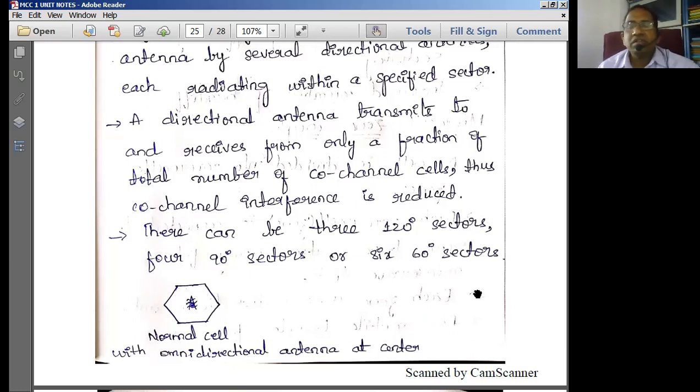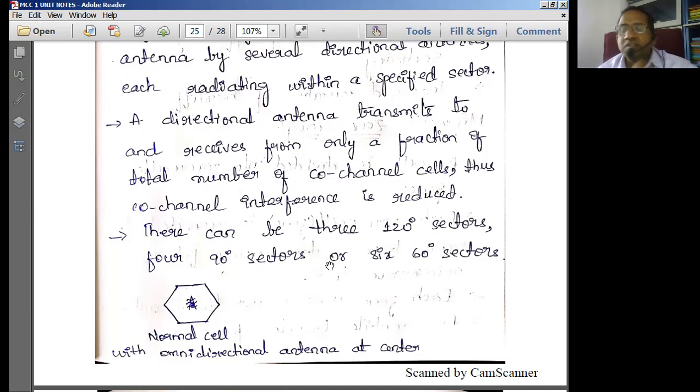We already discussed in antennas and wave propagation that a directional antenna transmits and receives only a fraction of the total number of co-channel cells. That means it radiates signal in a particular direction and receives signal from a particular direction. Take the Yagi-Uda antenna, basically a directional antenna which radiates signal in a particular direction and receives signals from a particular direction.